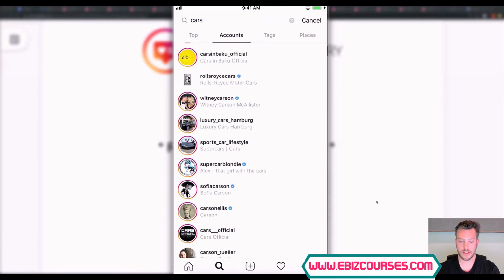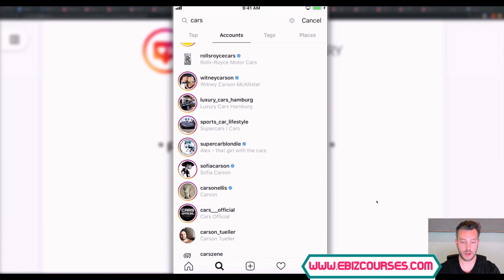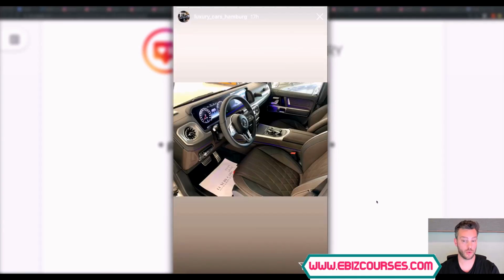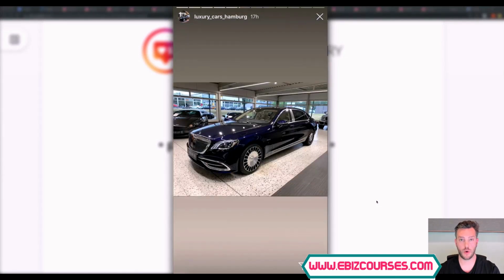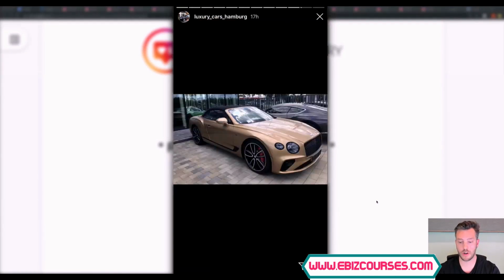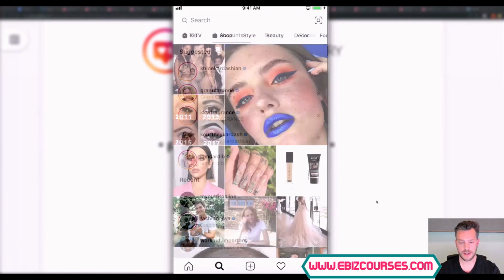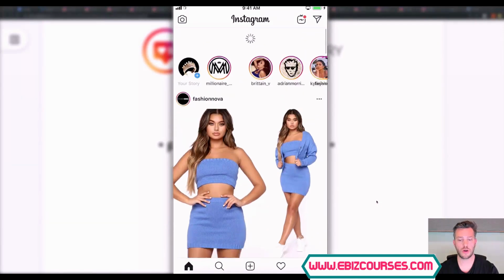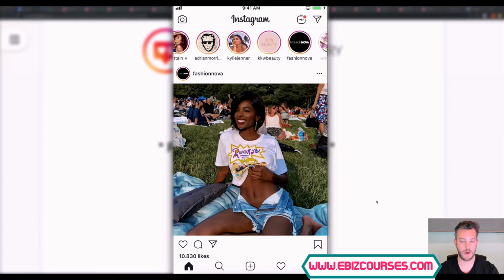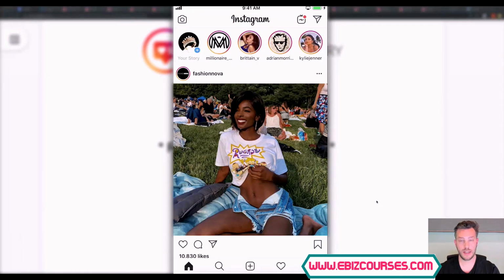Stories intrigue people, right? People can come here and, without even visiting your profile, immediately start looking at your story. This is a great way to get engagement, a great way to pull people in, and a great way to show off the type of page you are, just from the search, right? Okay, the next thing: you saw how that just moved? The more often you post stories, the more often you're going to stay at the front of this little line, so people don't have to scroll over to see you. So it is important that throughout the day you do a couple of stories, right?